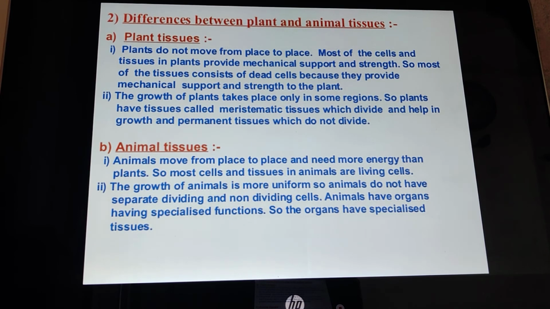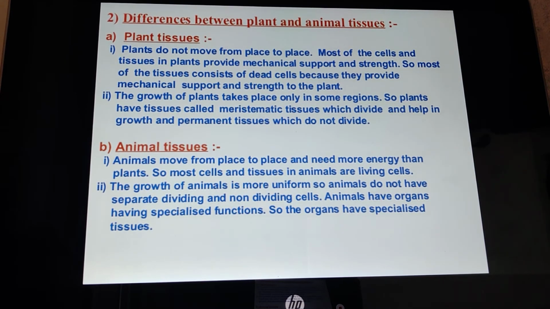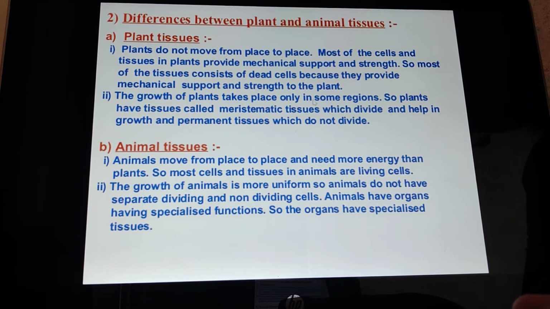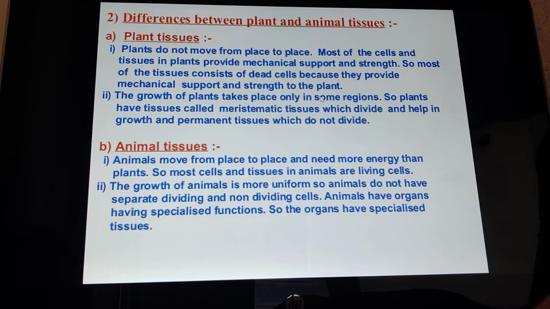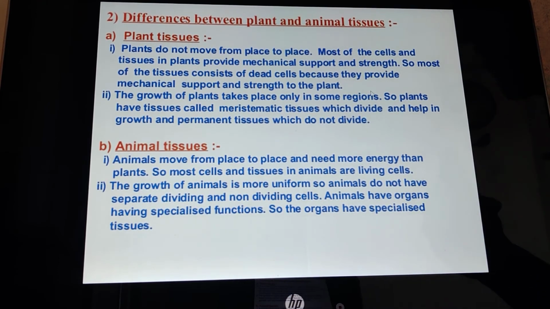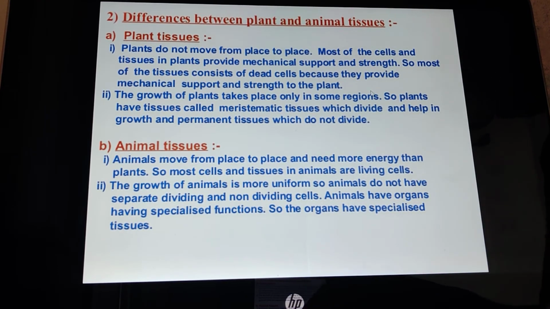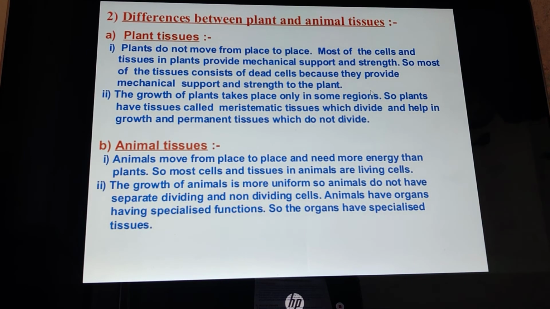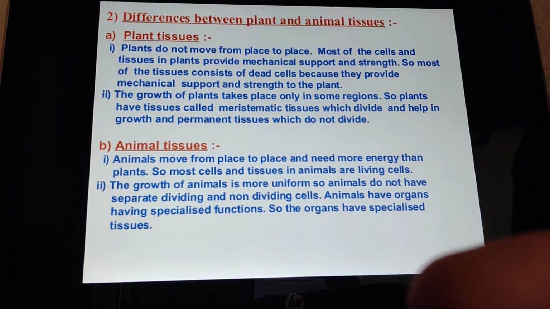Whereas in plants, in some regions where the cells are growing, they continuously keep on growing. It means special tissues are present, and in plants such tissues are known as meristematic tissues.